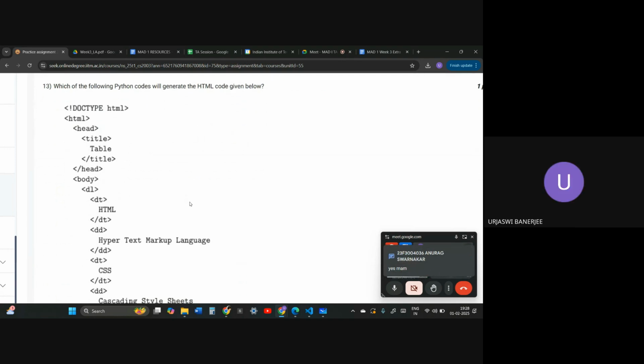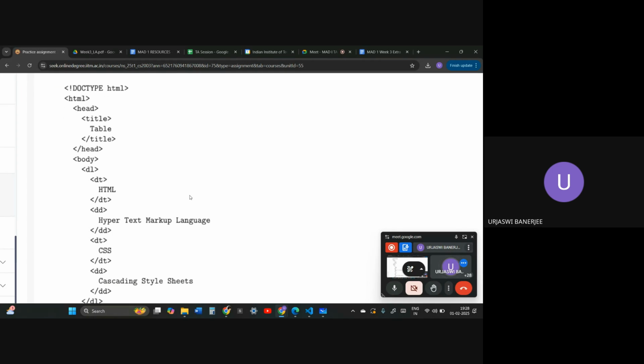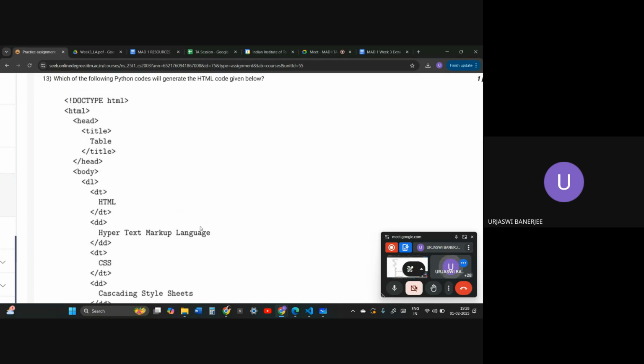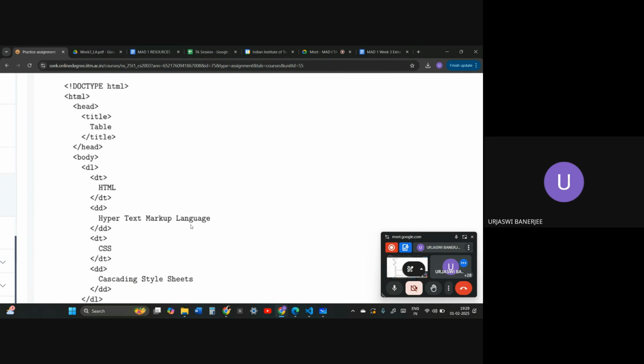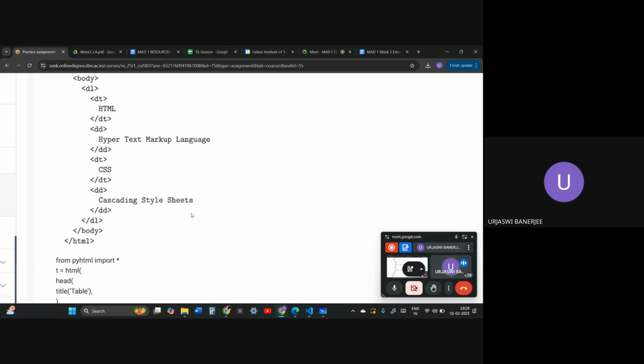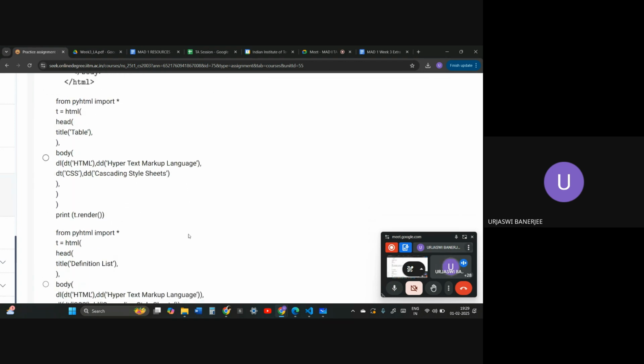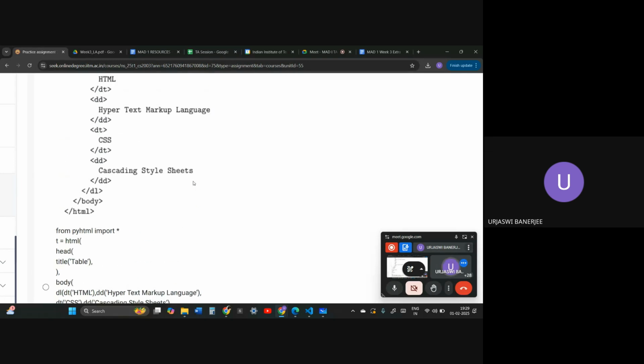So going on to question number 13. After we do question number 14, I want to go through questions 1 to 7 within 5 minutes, just really quickly. So which of the following Python codes will generate the HTML code given below? Doc type HTML. Okay, Python code again, so PyHTML code.